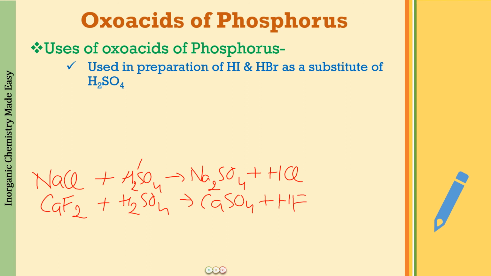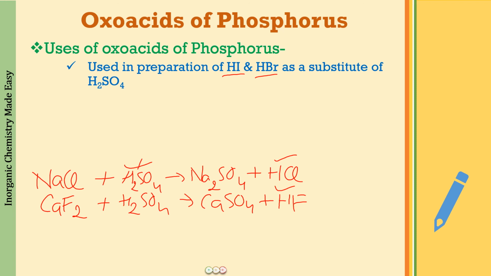All right. So what this means is we can use H2SO4 in the preparation of HCl. We can use H2SO4 in the preparation of HF. But we cannot use H2SO4 in the preparation of HI and HBr. And this is a question which is very frequently asked in the examination.